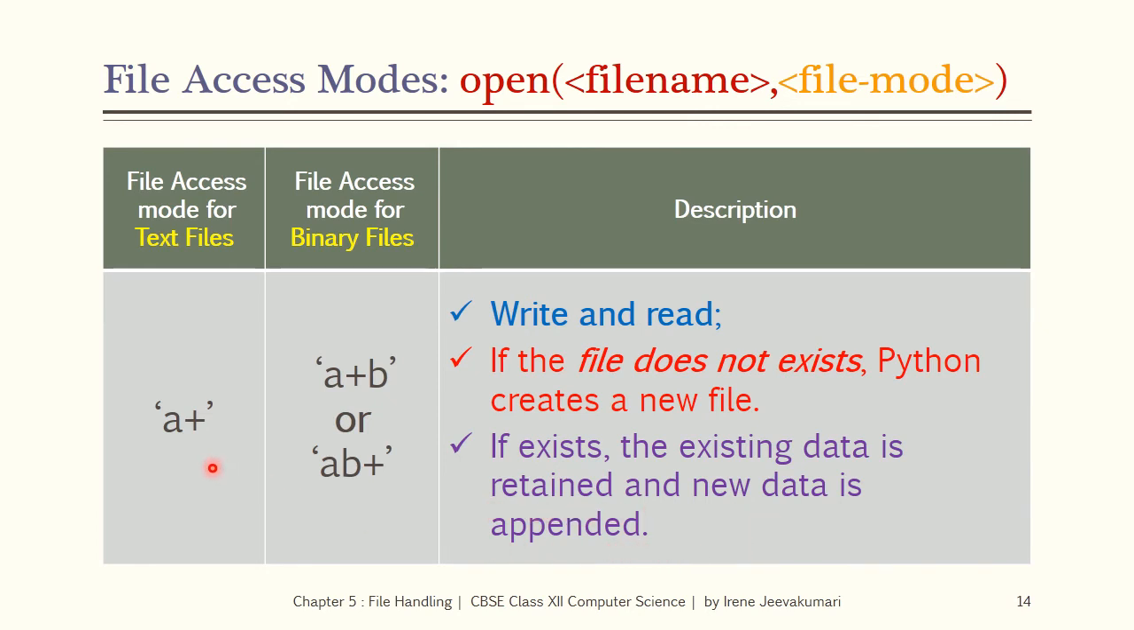So A+B or AB+ are the file modes for write and read operations, and when any of these file modes are used, if the file does not exist, Python creates a new file. If the file exists, the existing data is retained and the new data is appended at the end of the file.